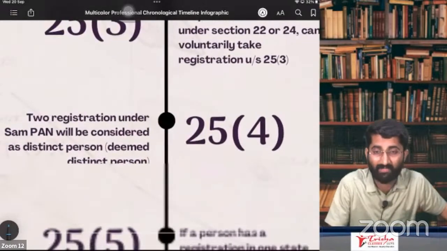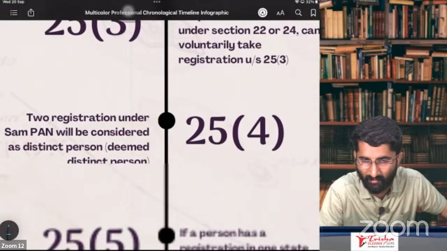Next one is section number 25, subsection 4 and 5 that we already discussed. What is section number 25, subsection 4?